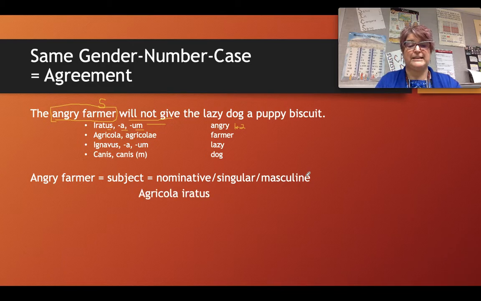Here's what the correct answer would look like. Agricola, because that's the nominative singular form. Remember, that's always the first form that we see on the vocabulary list. And then iratus is the masculine nominative singular form. They do not look the same, agricola and iratus, but they are in agreement because they have the same gender, masculine, the same case, nominative, and the same number, singular.